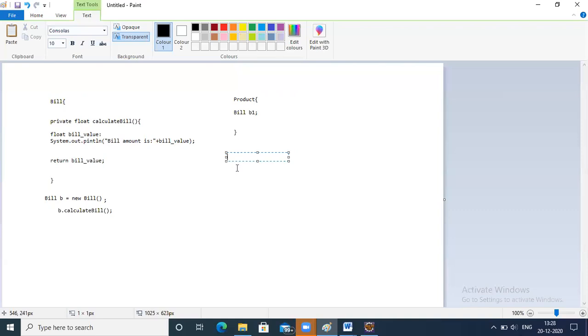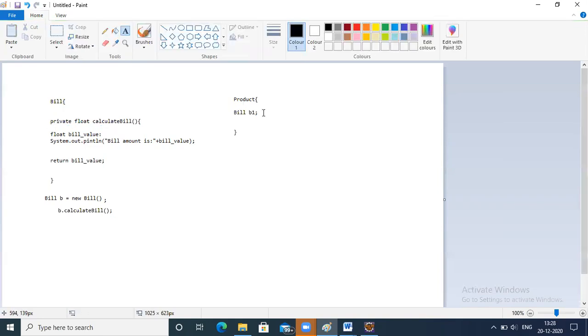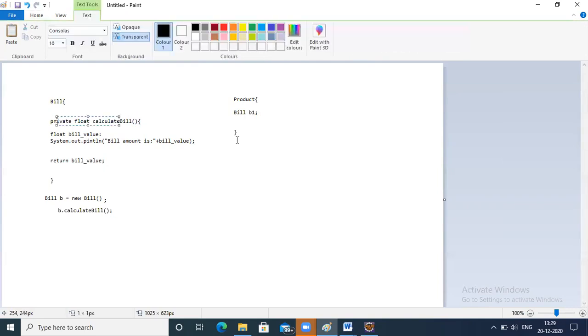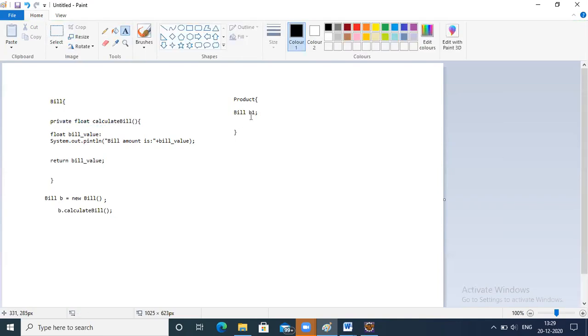And it also differs in packages. If you use it in the same package, a subclass can access, that is the protected way. We have different types of access specifiers: private, protected, and public. But here an object of the same class can access, even if it is private. Only in inheritance you will not be able to access. And for example, let's say you have a different method here.